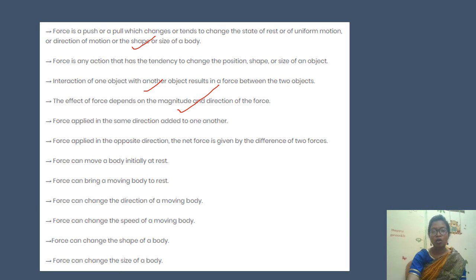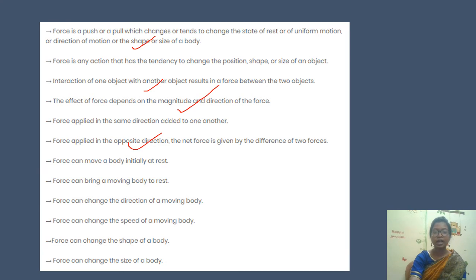Okay, and now, when force is applied in the opposite direction, the total force, which is called the net force, is given by the difference of the two forces. For example, F1 has a certain amount of force and F2 has a certain amount of force. The force which is more will be subtracted by the force which is less. That happens in the cases when we are applying force in opposite directions.